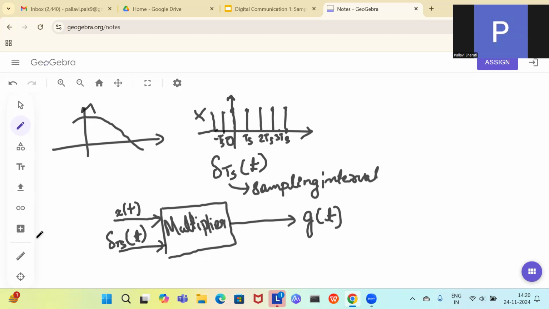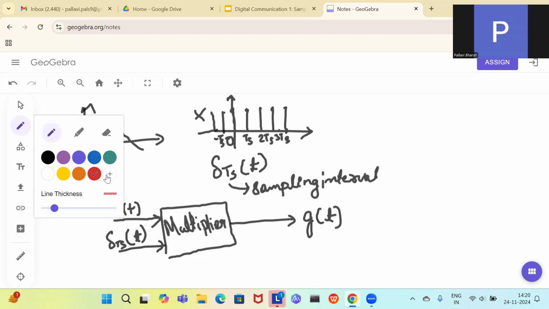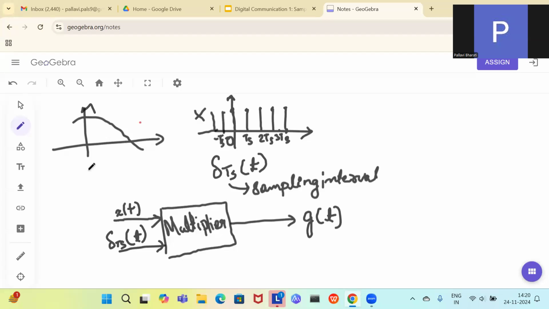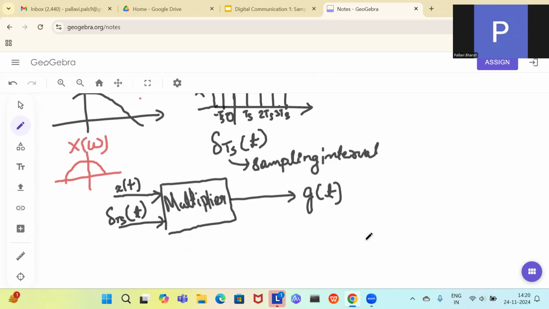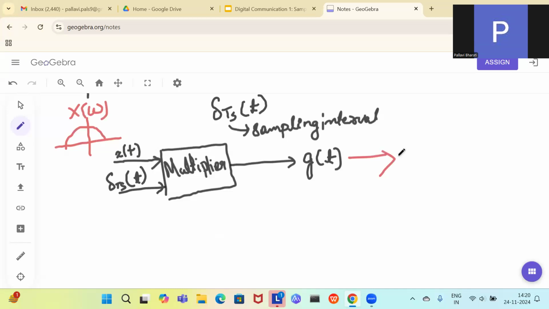We will also look at the frequency spectrum of this signal. So this was in the time domain. Let us see it in the frequency domain. This one will be the signal in the frequency domain, and it will remain as it is. You will just write it in terms of omega s. So this is basically your x(t), and this one is your X of omega. Now, how will your G of omega be? The Fourier transform of this one will be G of omega.